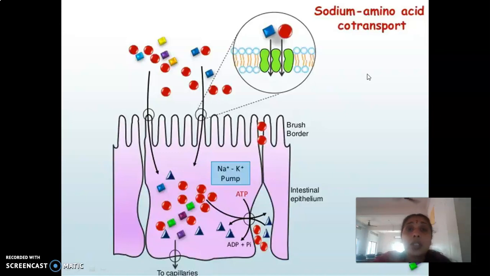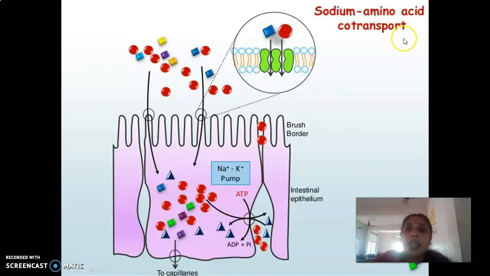In the case of amino acids also, what is happening? The sodium amino acid co-transporter is there rather than the sodium sugar co-transporter. So the amino acids will be coming and getting bound to the amino acid binding site of the co-transporter, followed by the binding of the sodium, and they will be taken into the intestinal cell, releasing the amino acids and the sodium, right? So that is how the absorption is taking place.